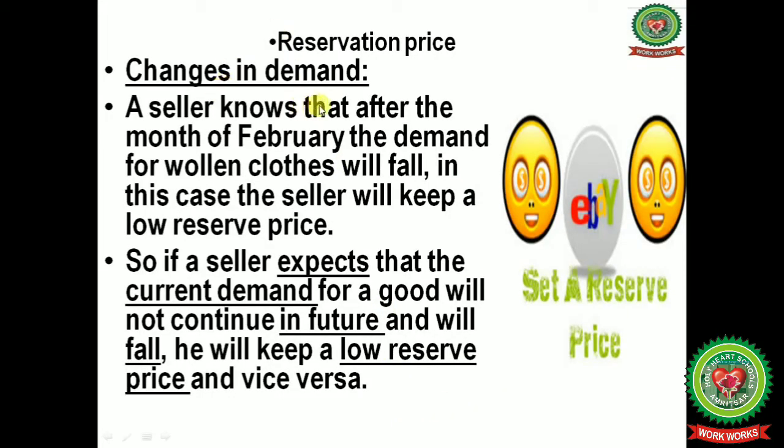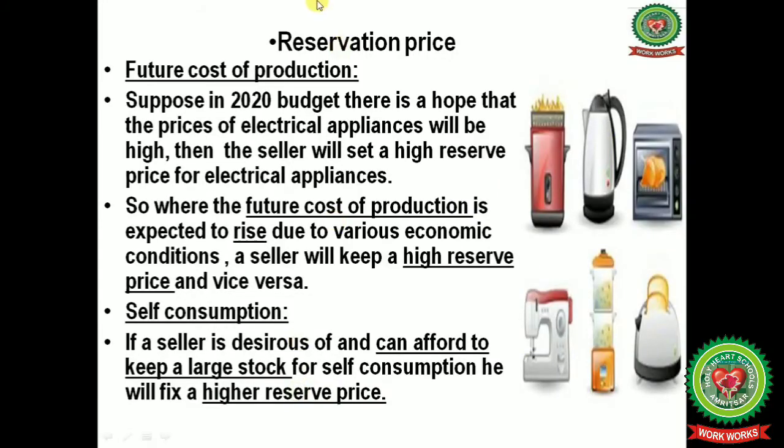Next one is changes in demand. A seller knows that after the month of February, the demand for woolen clothes will fall. In this case, the seller will keep a low reserve price. So, if a seller expects that the current demand for a good will not continue in future and will fall, he will keep a low reserve price and vice versa.